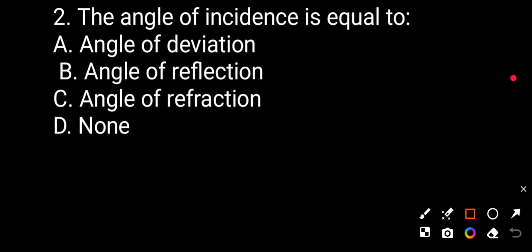Question number 2. The angle of incidence is equal to: option A angle of deviation, option B angle of reflection, option C angle of refraction, option D none of these. The correct answer is B, angle of reflection.